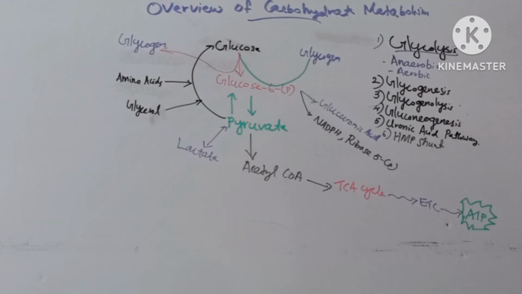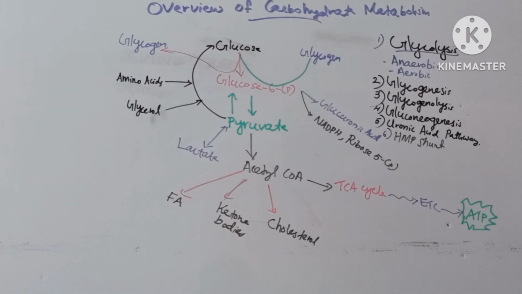Next pathway is HMP shunt or pentose phosphate pathway. Here NADPH and ribose 5-phosphate are formed. This ribose 5-phosphate is important for the synthesis of nucleic acids like DNA and RNA and coenzymes like NAD, FAD, ATP and coenzyme A. NADPH is important for the synthesis of fatty acids, cholesterol and ketone bodies.